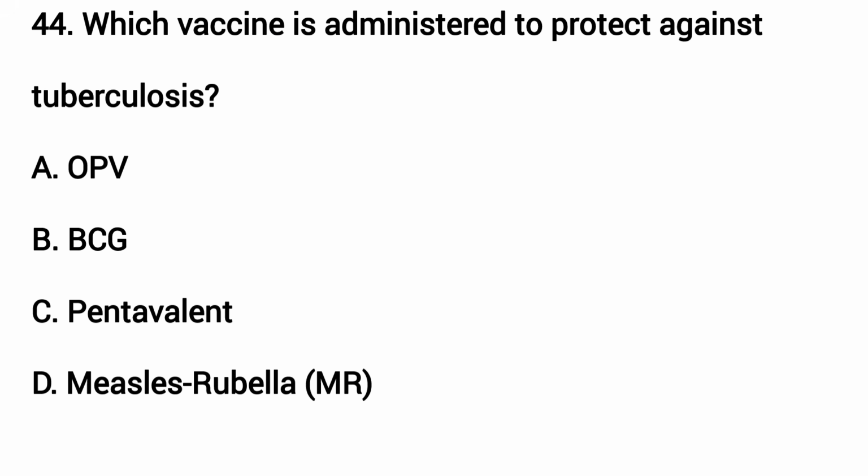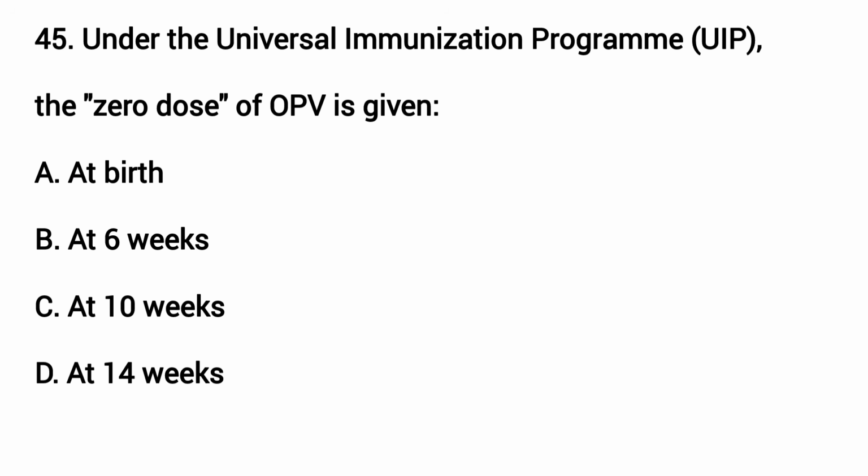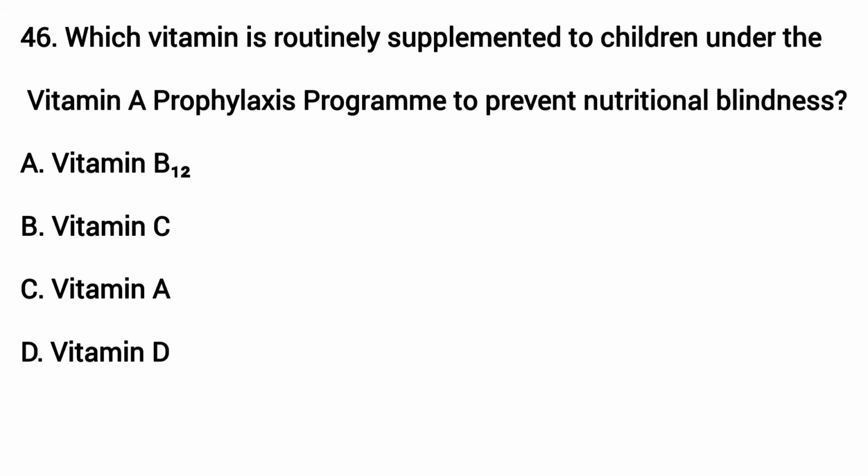Which vaccine is administered to protect against tuberculosis? The answer is B. BCG. Under the Universal Immunization Program, the zero dose of OPV is given. The answer is A. At birth. Which vitamin is routinely supplemented to children under the vitamin A prophylaxis program to prevent nutritional blindness? The answer is C. Vitamin A.